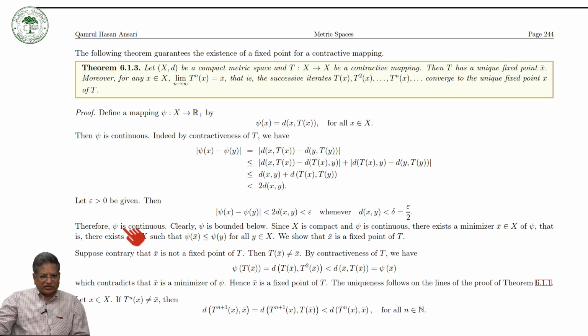That is to say, there exists x̄ in X such that ψ(x̄) is less than or equal to ψ(y) for all y in X. Now we will show that this minimizer of the function ψ is a fixed point of T. Suppose, on the contrary, that x̄ is not a fixed point of T. Then of course Tx̄ should not be equal to x̄.